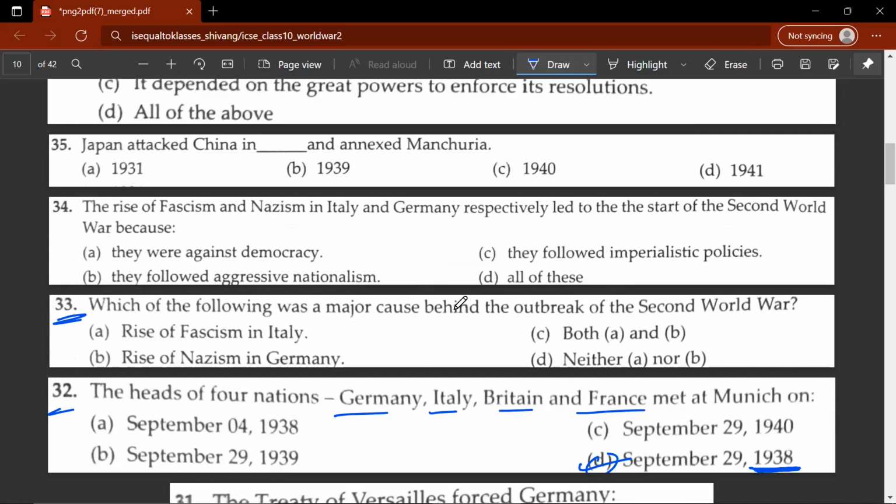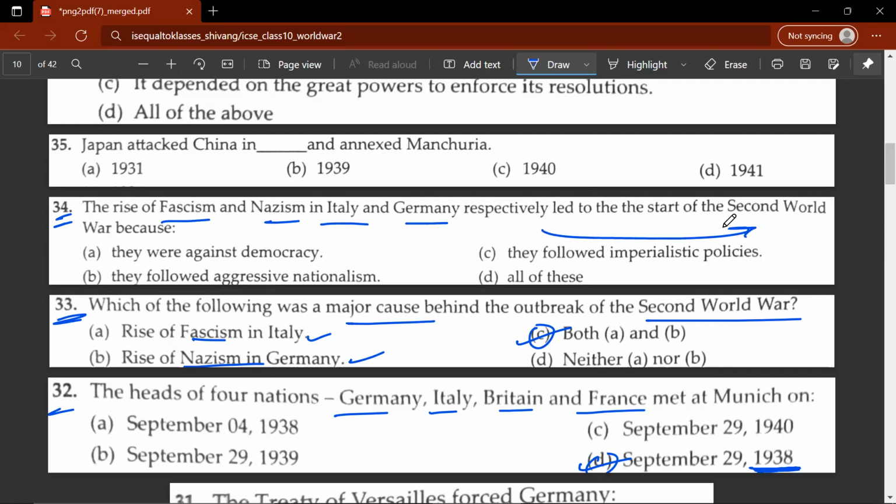33rd question. Which of the following was a major cause behind the outbreak of the Second World War? So C would be the correct answer. You had the rise of fascism in Italy and the rise of Nazism in Germany. 34th. The rise of fascism and Nazism in Italy and Germany respectively led to the start of the Second World War, because D would be the correct answer. They followed imperialistic policies, they followed aggressive nationalism, and they were against democracy.